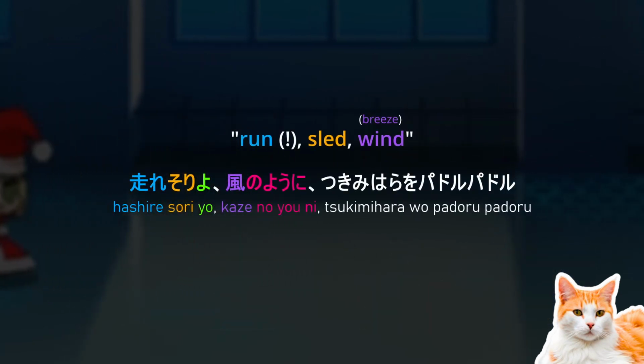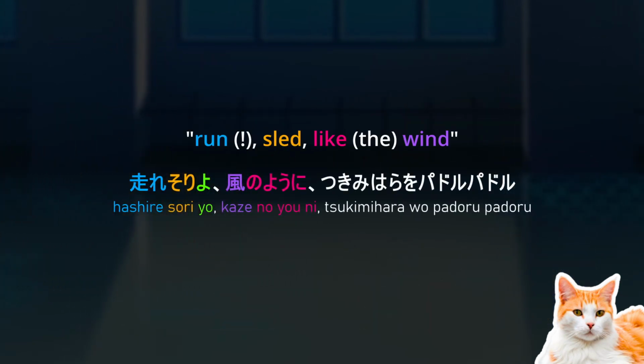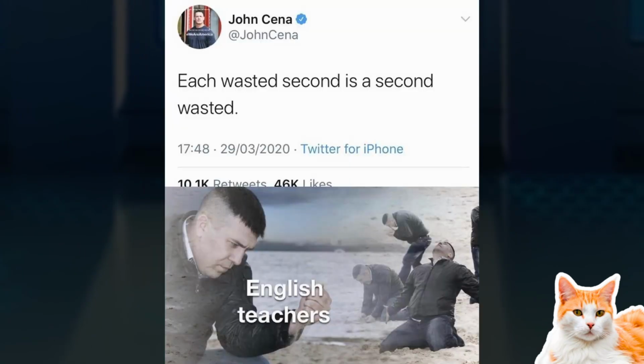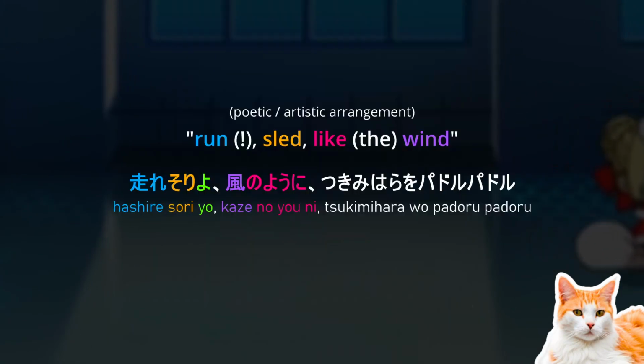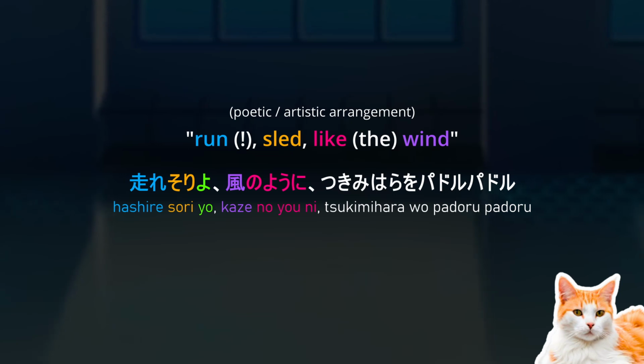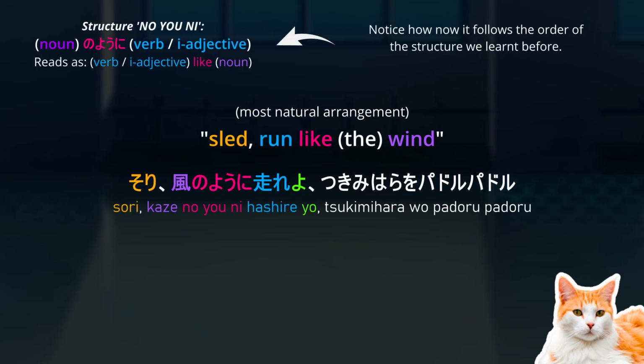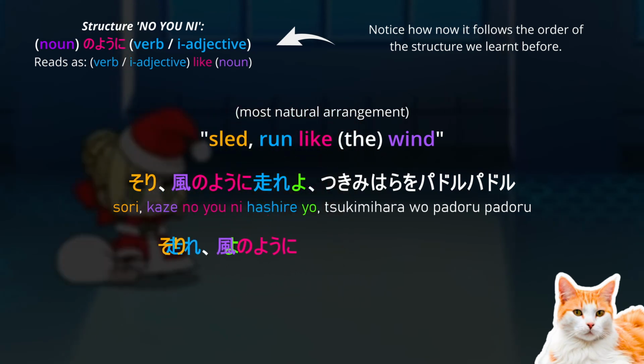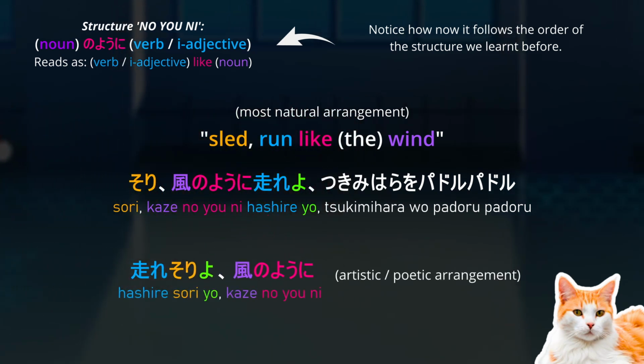Considering all these examples, this means run sled like the wind. However, this is actually a poetic kind of arrangement. In a more natural order, it would be Sori, kaze no yoni hashire yo. In songs, the word order often changes to create a more artistic or poetic flow. Alright, let's keep going.